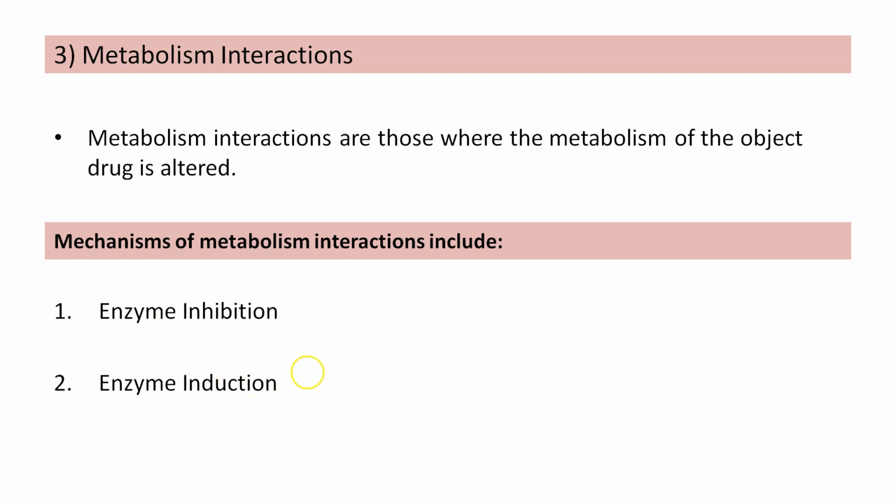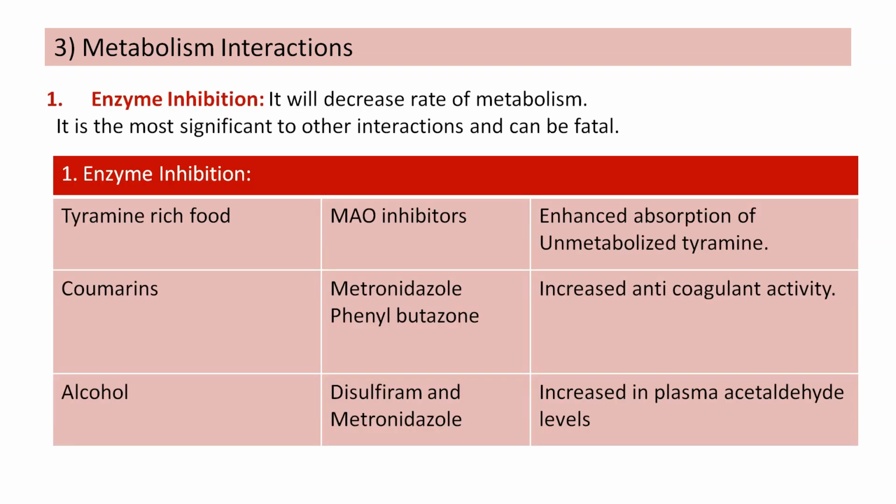The second one is enzyme induction, inducing or stimulating. When enzyme induction happens, it increases the rate of reaction or metabolism. Coming to enzyme inhibition, as I told you, it will decrease the rate of metabolism. It is the most significant of the interactions, and it can be fatal. It can lead to serious consequences.